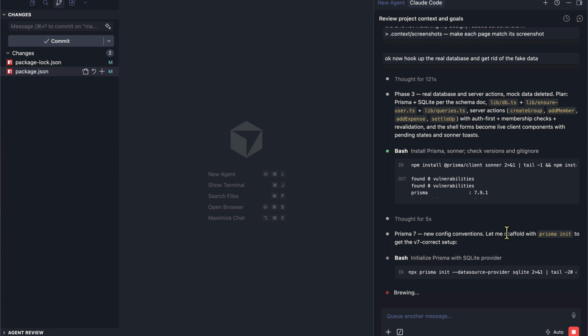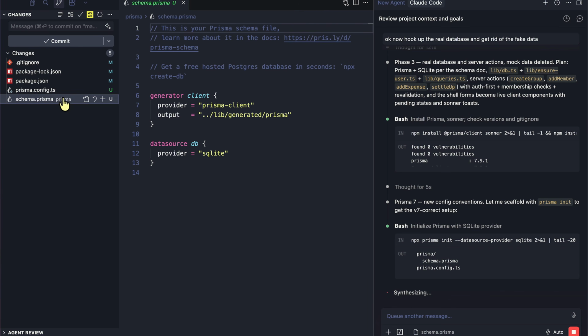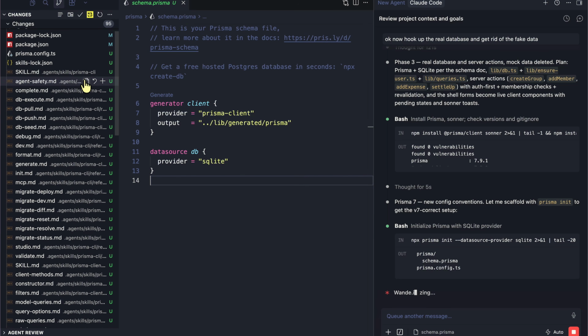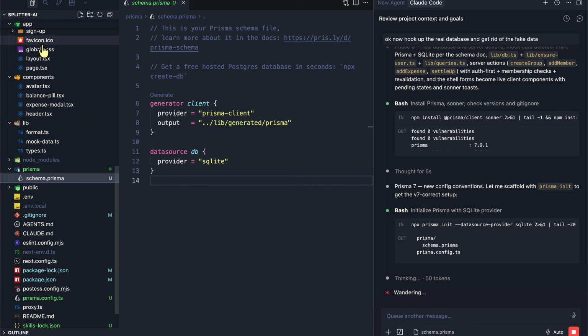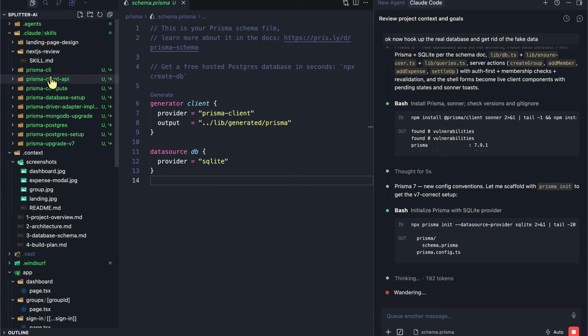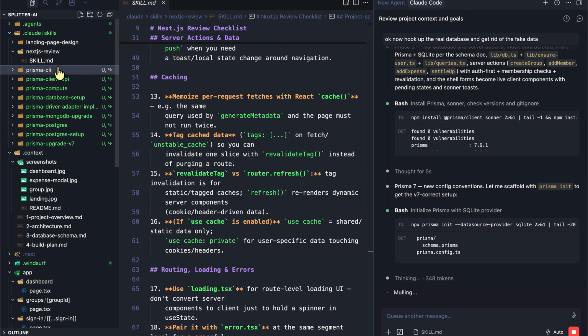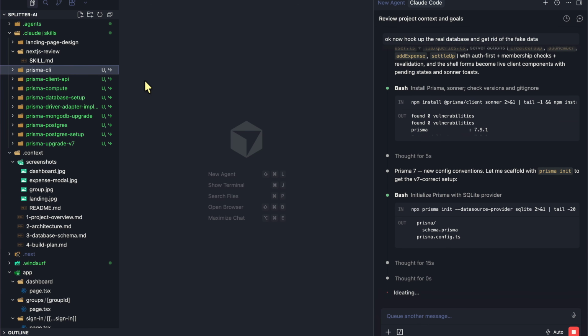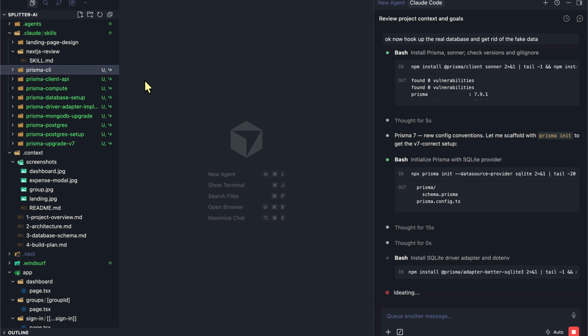And again, why I think that CLI is the future for AI agents. So now it's setting up Prisma config and schema.prisma, and it's also getting a bunch of Prisma skills, which is pretty cool. So for example, if we go here, we have Prisma CLI skills. So similar to how Clerk has stuff, Prisma also has a bunch of skills that it has generated by default. So we can just train the agents and follow the best practices like we talked about.